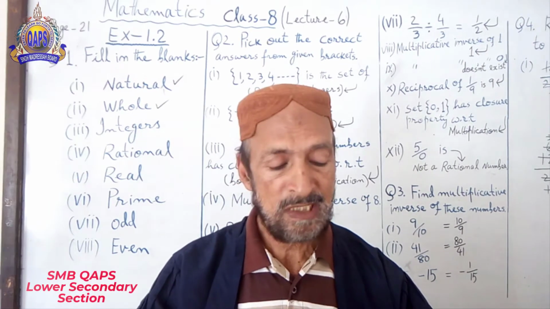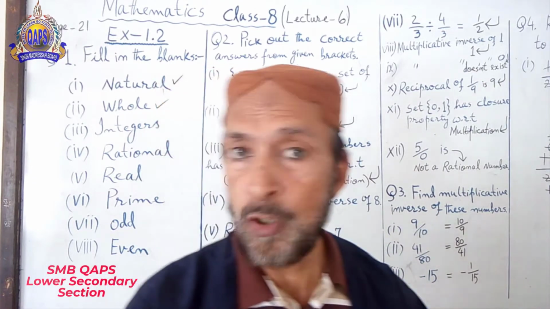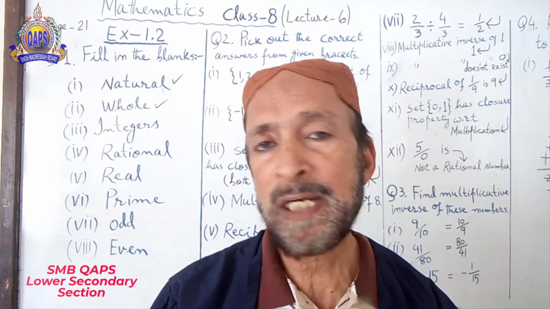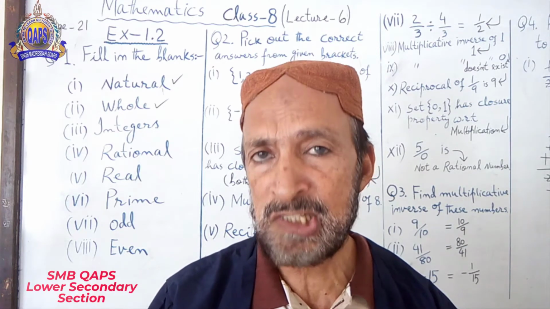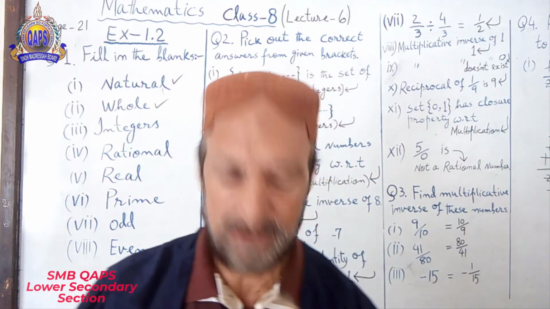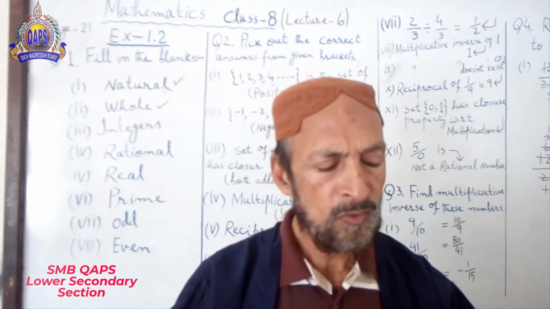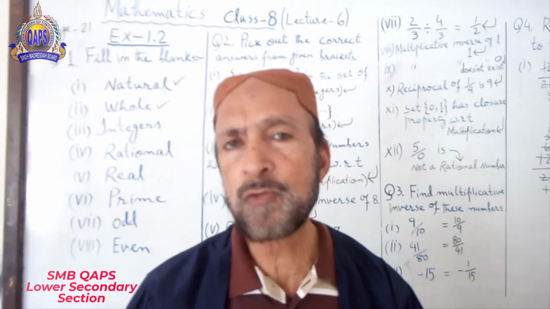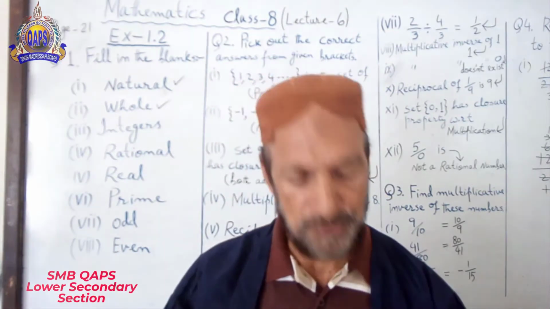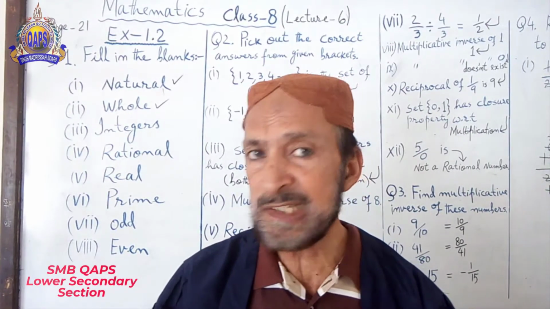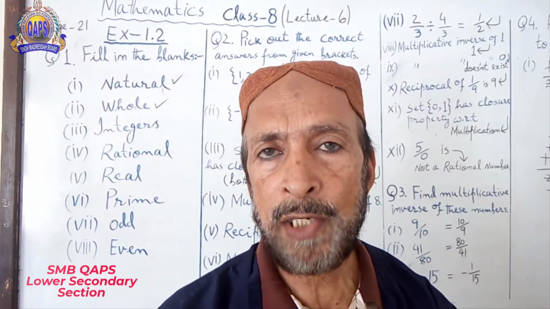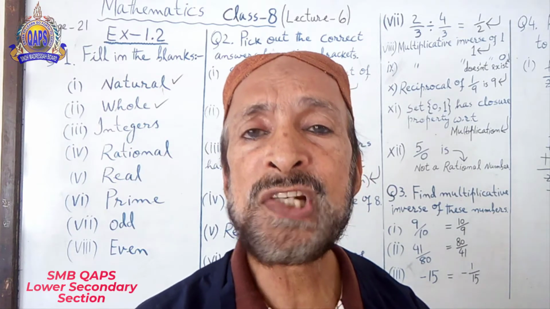It means before that maybe -10, -9, -8, -7, something like that. So what do you call it? All the minus numbers, zero and plus numbers, these numbers are called integers.